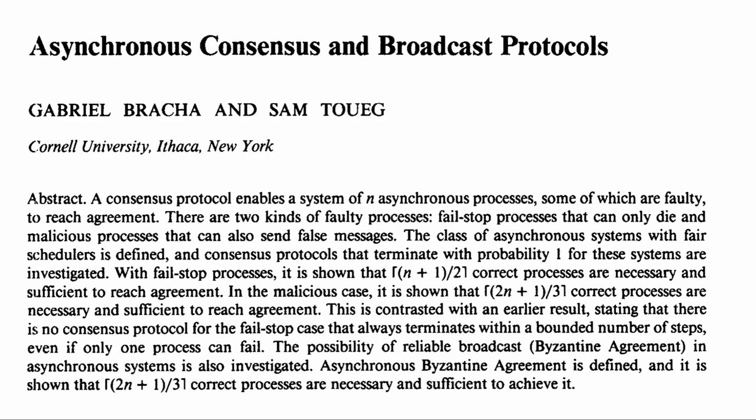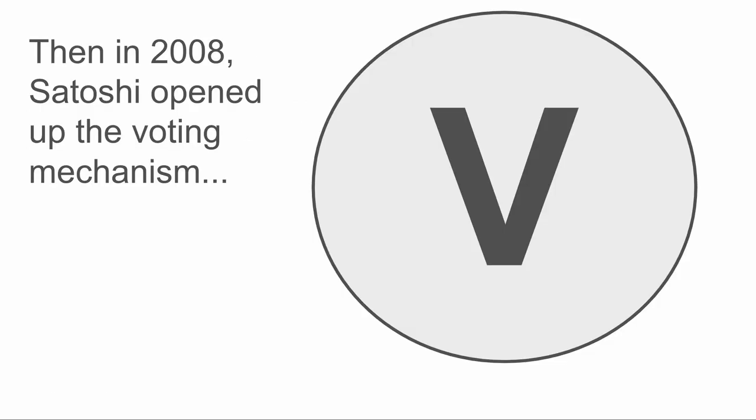We started to get papers coming out that were basically saying, look, a dishonest majority is a fundamentally unsolvable problem. They will do whatever they want because they can always stalemate honest consensus. This is Brach and Toueg, 1985. Leslie Lamport had a similar paper in 1998. So computer science for 20 years was pushing this line, and there was no one disagreeing with it. Things didn't change until 2008.